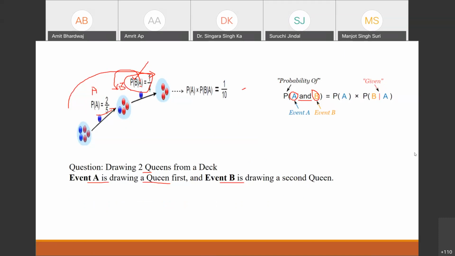First, the chances are there. The probability of getting the first queen is 4/52 and the probability of getting the second queen is 3/51. Okay, because we have the case of without replacement. Whatever the number will be, you can calculate it basically.